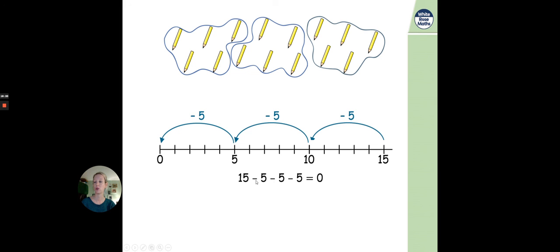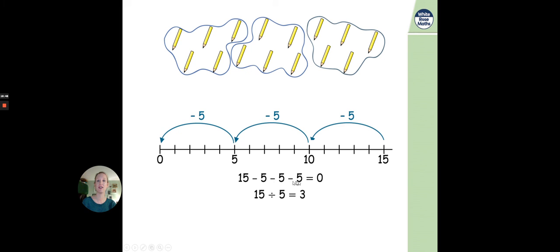15, take away 5, take away 5, take away 5 equals 0. You can see that on the number line. 15, take away 5, take away 5, take away 5 gets us to 0. So that can also be written as 15 divided by 5 equals 3.